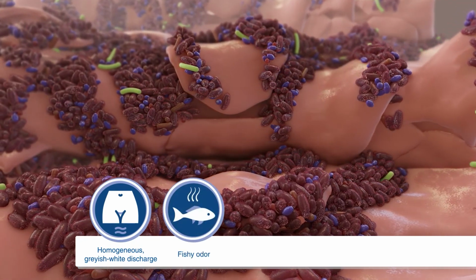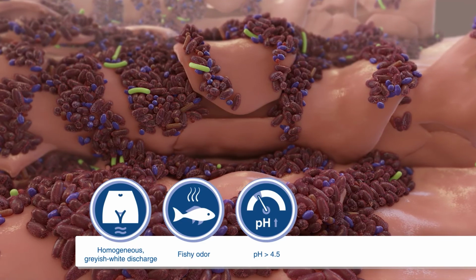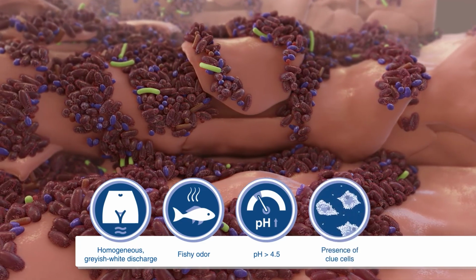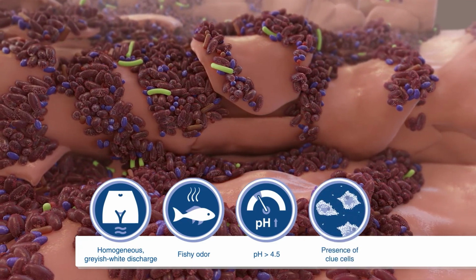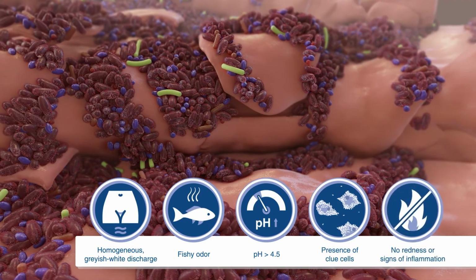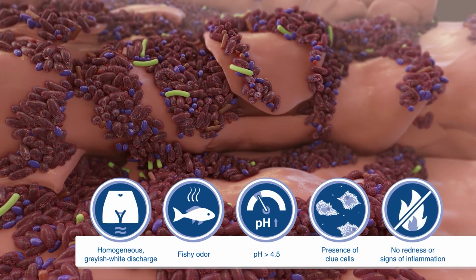During clinical diagnostics, the pH may be elevated above 4.5, and a typical microscopic finding is the so-called clue cell phenomenon. No redness or other signs of inflammation are observed.